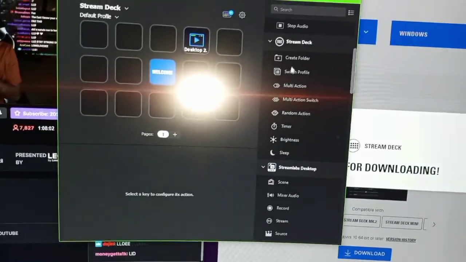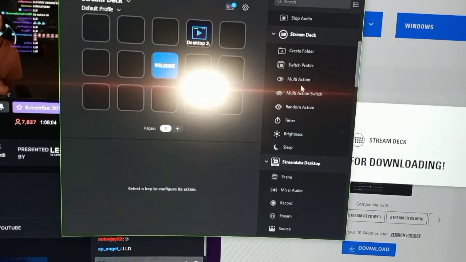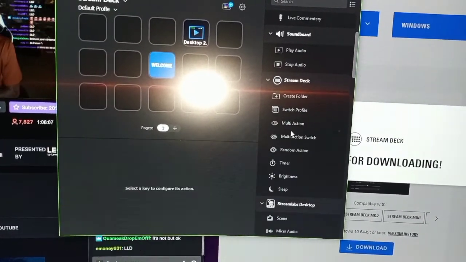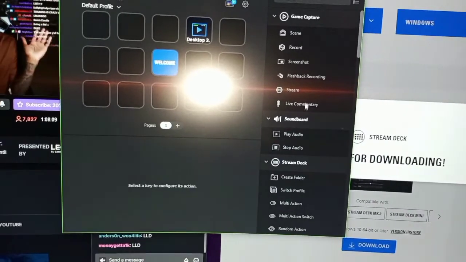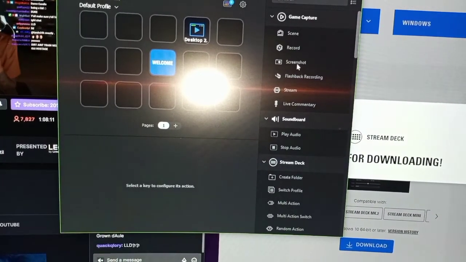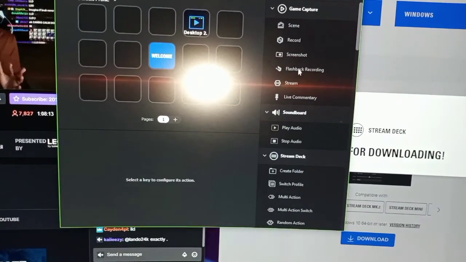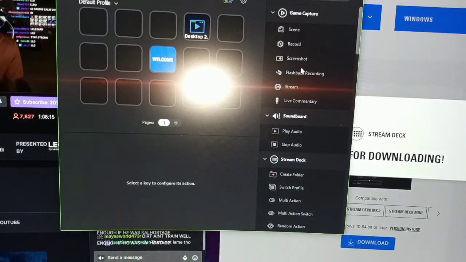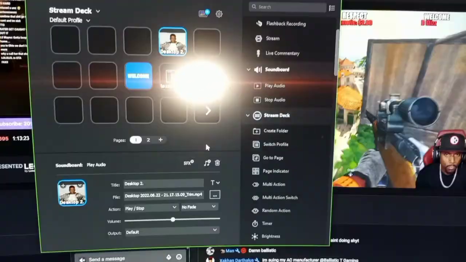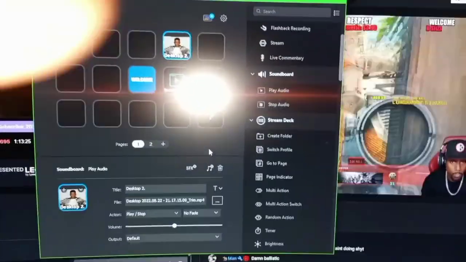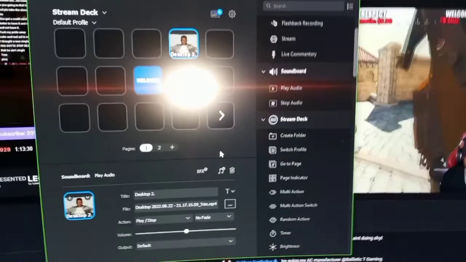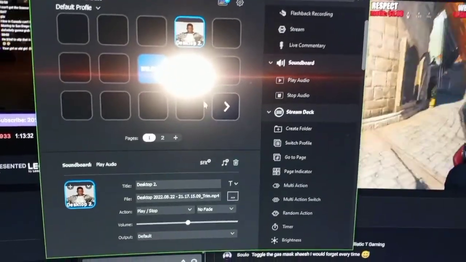So that's basically a Stream Deck, multiple action. Random timer, sleep. I wanna select something else. Hold up. And yo, check it, man. So basically, when you get an audio, like that, I'm gonna figure out how you do the video. But when you get an audio, you can set it up.